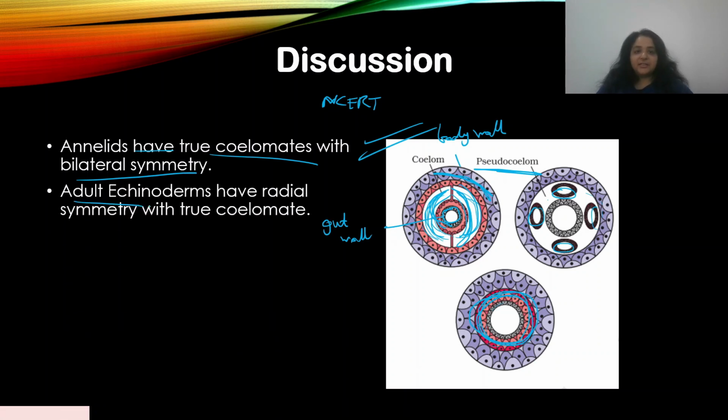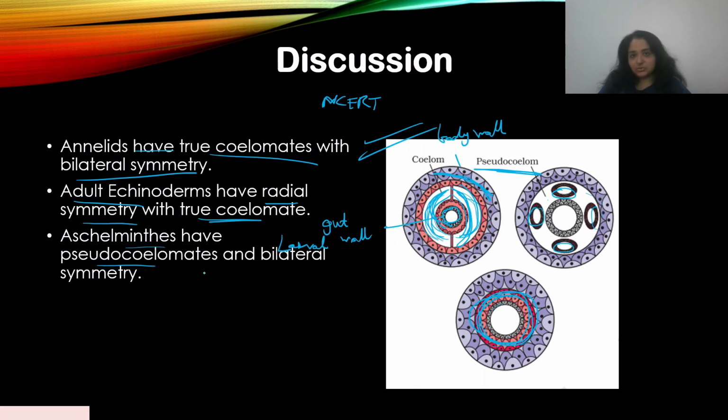So adult echinoderms have radial symmetry, with true coelomate. If you look at the larval echinoderms, they are bilaterally symmetrical. It's the adult one which is radially symmetrical.